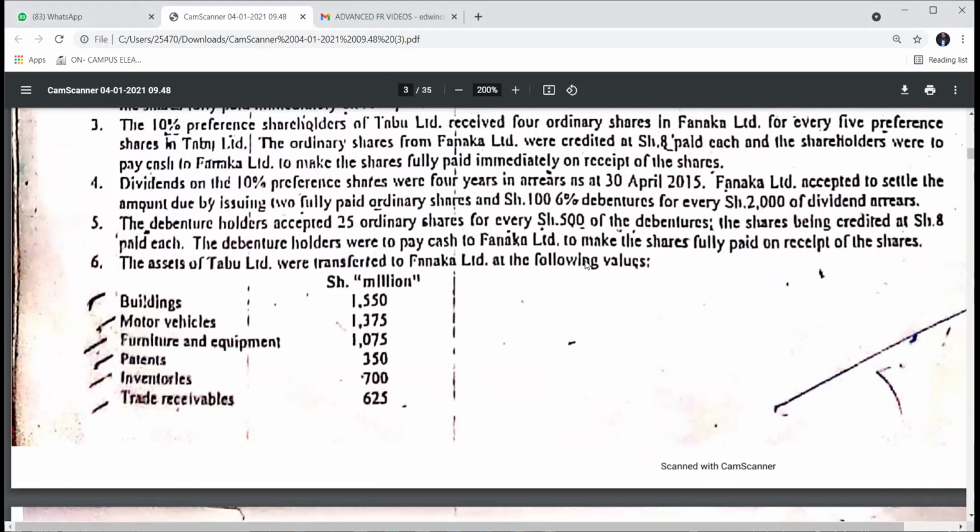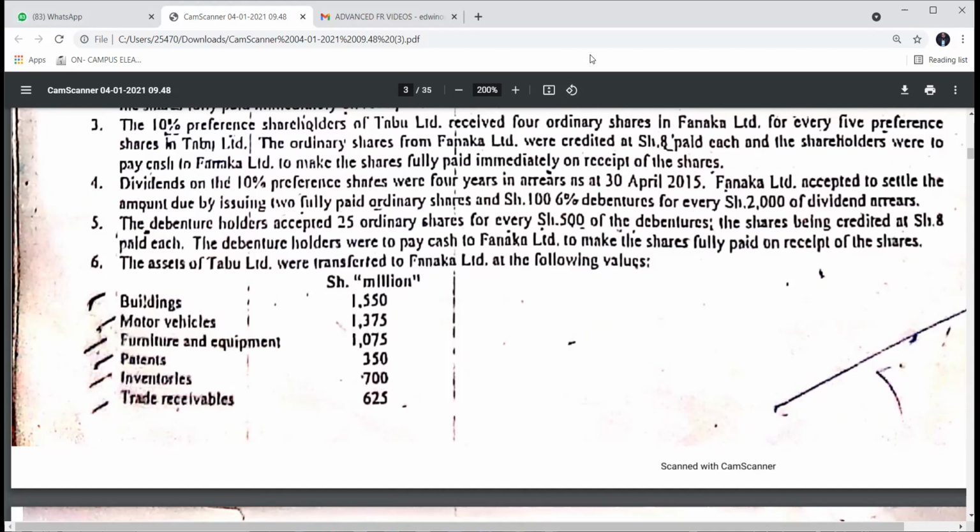Furniture and equipment, so you debit the 1075. Patents, the way it is there, so 350. Then we have inventories. So inventory is 700. Then finally receivables. Those are the assets, the way they were taken over, now you debit.